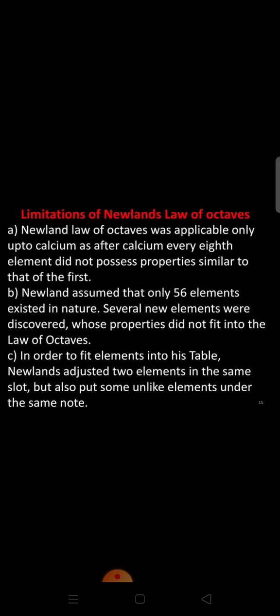And the next was, in order to fit elements into his table, Newlands adjusted 2 elements in the same slot, and also put some unlike elements under the same note. So these were the limitations of Newlands' law of octaves.